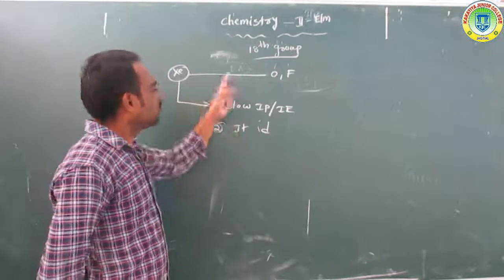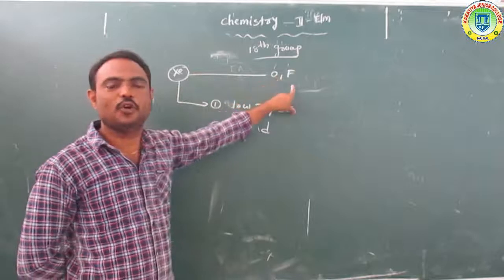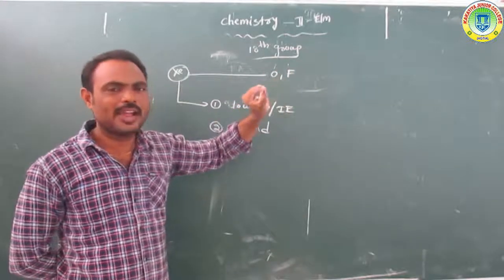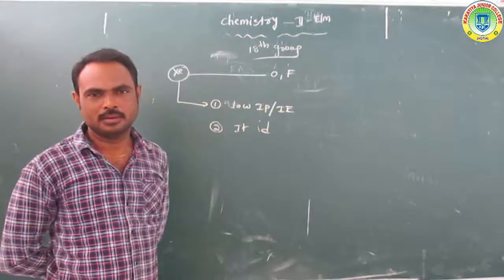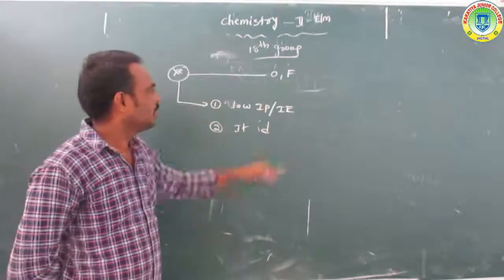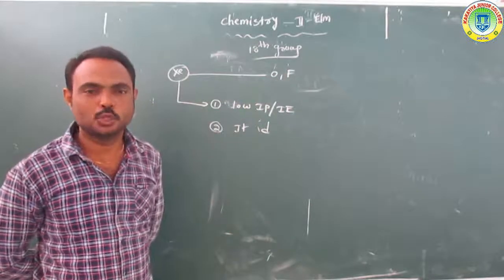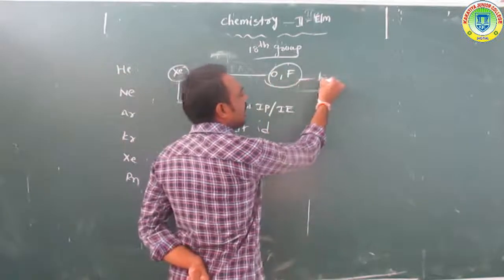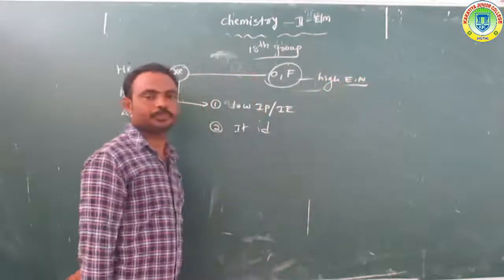So next, xenon reacts with oxygen and fluorine elements. Only oxygen and fluorine elements react with xenon, because these two elements contain very high electronegativity values.